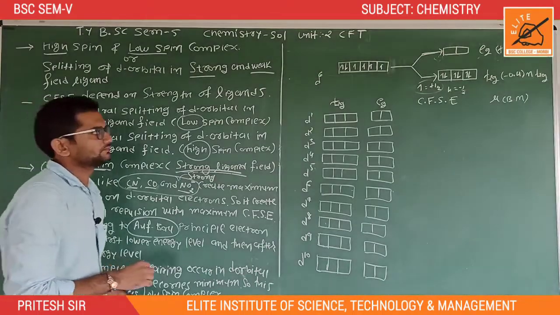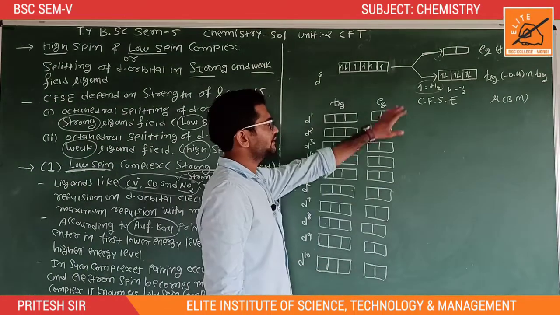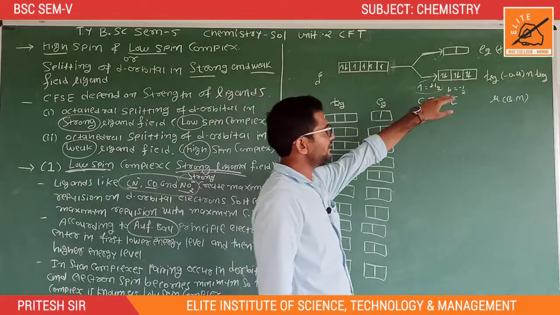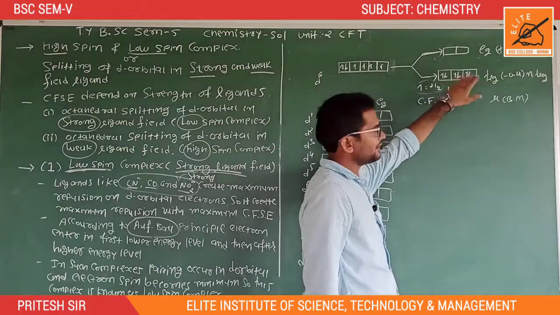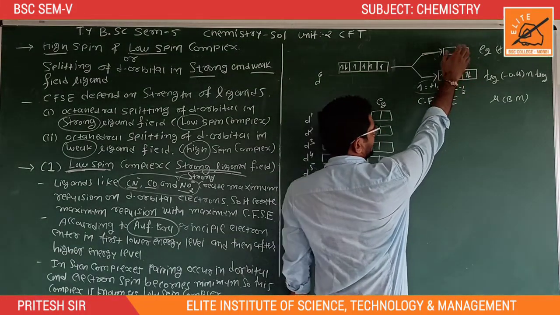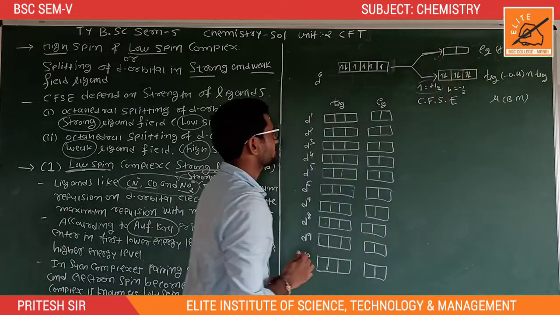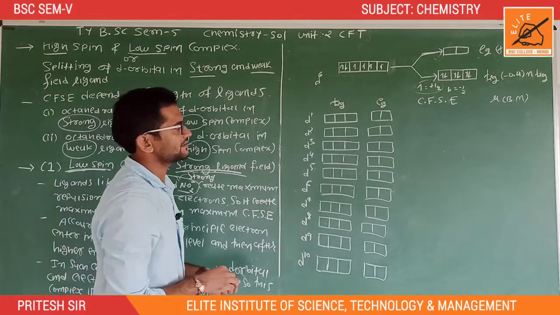In this case, first the T2g orbital is fully filled, then after that the 7th electron can enter the eg orbital. So in this case first we will discuss the different cases.